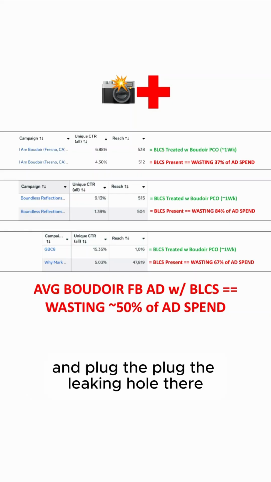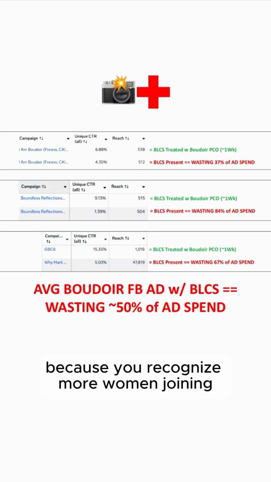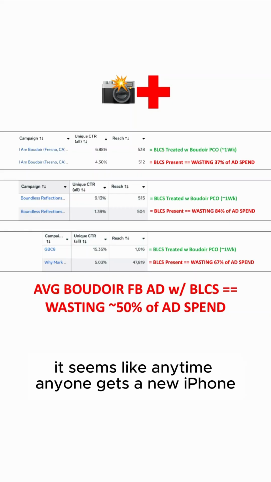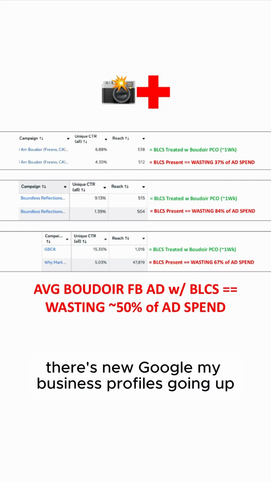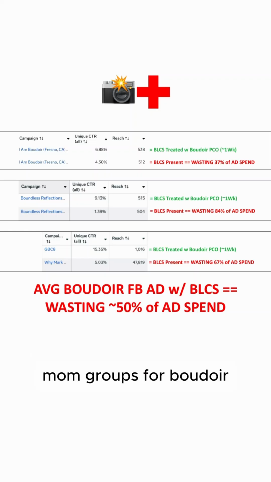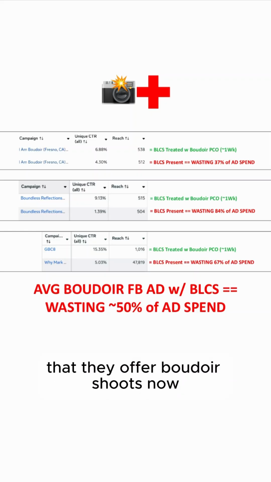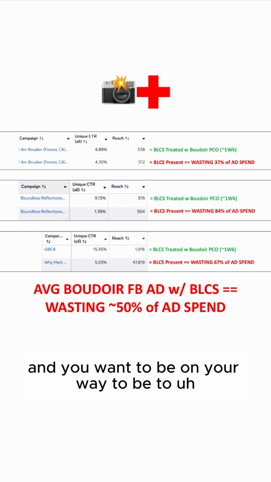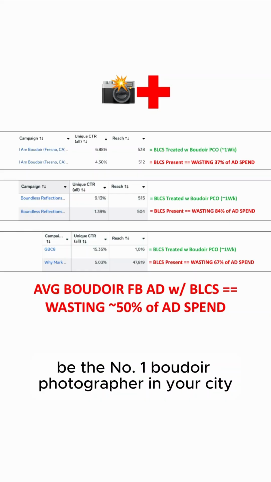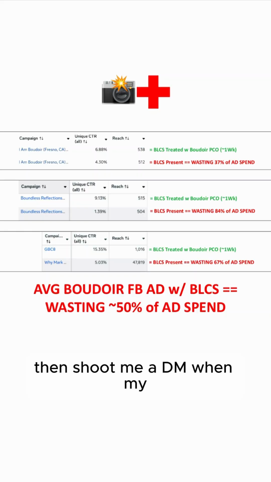Kind of plug the leaking hole there, because you recognize more women join and become boudoir photographers every day. It seems like anytime anyone gets a new iPhone, there's new Google My Business profiles going up, or anytime anyone gets a new camera, there's new people posting in the mom groups for boudoir that they offer boudoir shoots now. And you want to be on your way to be the number one boudoir photographer in your city,